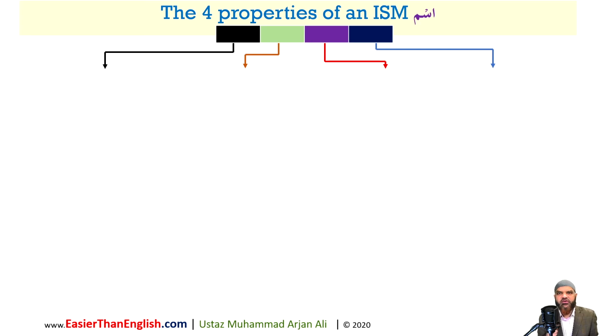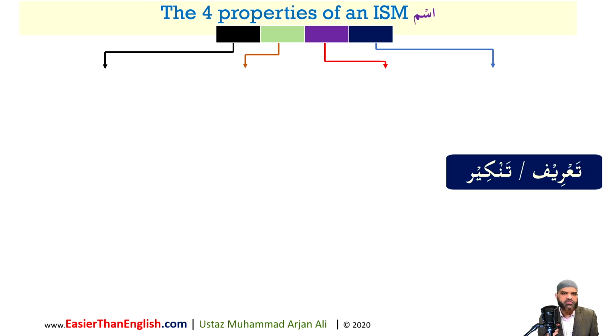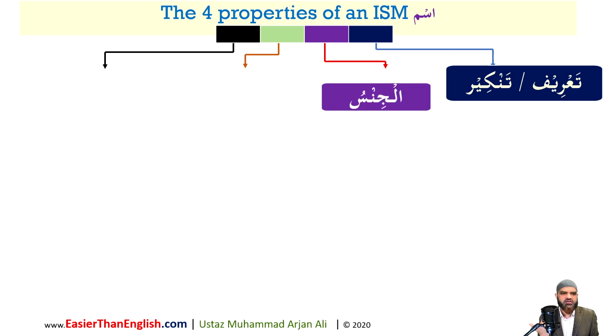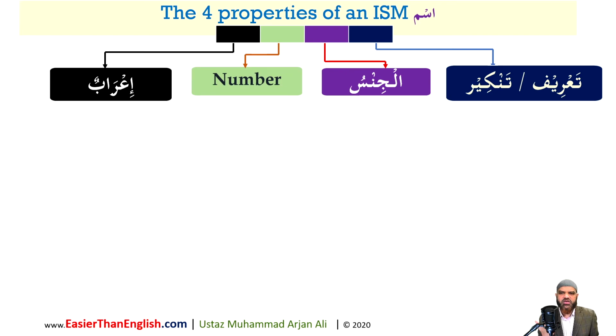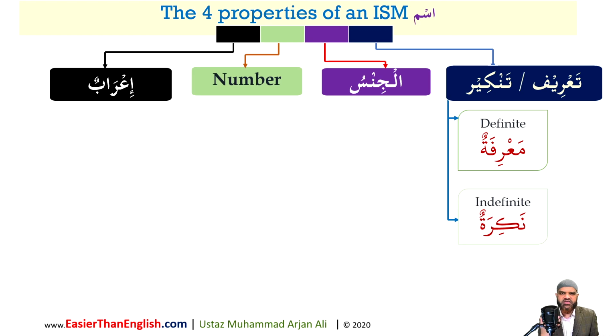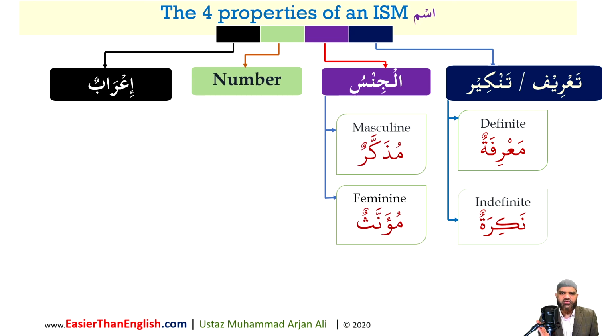So let's summarize our four properties that we've got so far. Alhamdulillah, in previous lessons, ta'rif, tankir, definiteness, al-jins now in this lesson, lesson number 3, and number, inshallah, we will carry on with in the forthcoming lessons. I'rab, we introduced already in the first lesson. So ta'rif, tankir, definite, please remember there are 7, 4 of which I asked you to recall. Everything else is indefinite. Al-jins, now I've given you a clear roadmap on how to identify the grammatical gender of an ism. You've got no option either to treat it as mudhakkarun, masculine, or mu'annathun, feminine.